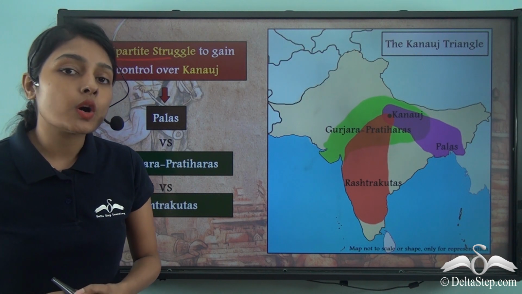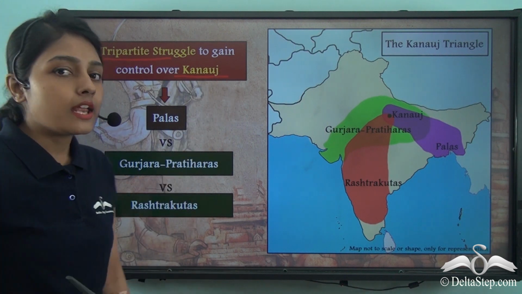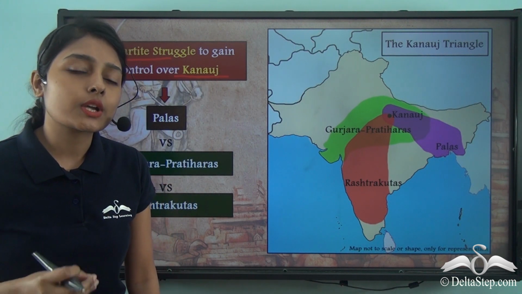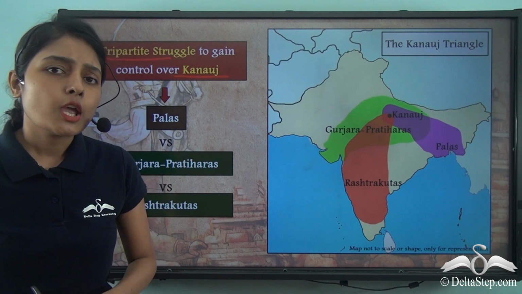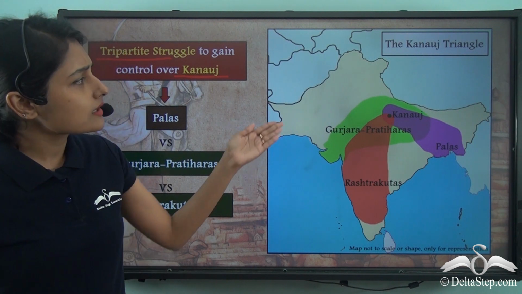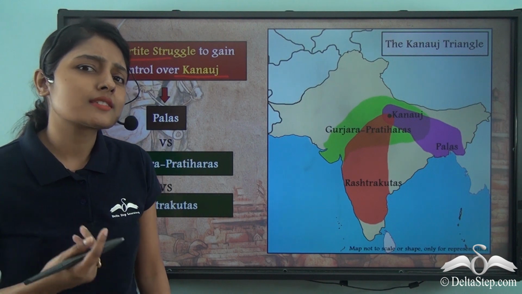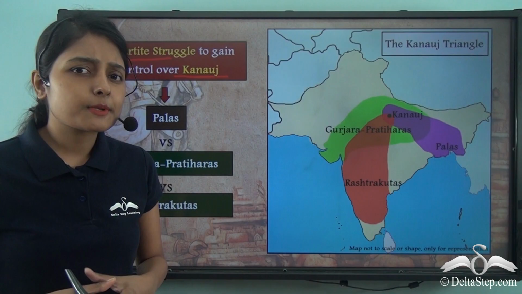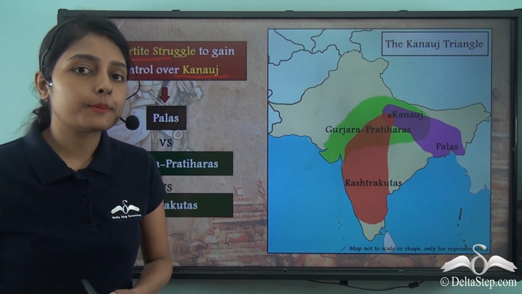This is because they wanted to gain control over Kannauj. Now Kannauj is a place that is located in the present day Indian state of Uttar Pradesh. But why were they fighting to gain control over Kannauj? There are so many places in the Indian subcontinent, but why just this one place? This is because Kannauj is located in the Ganga Yamuna Doab region.